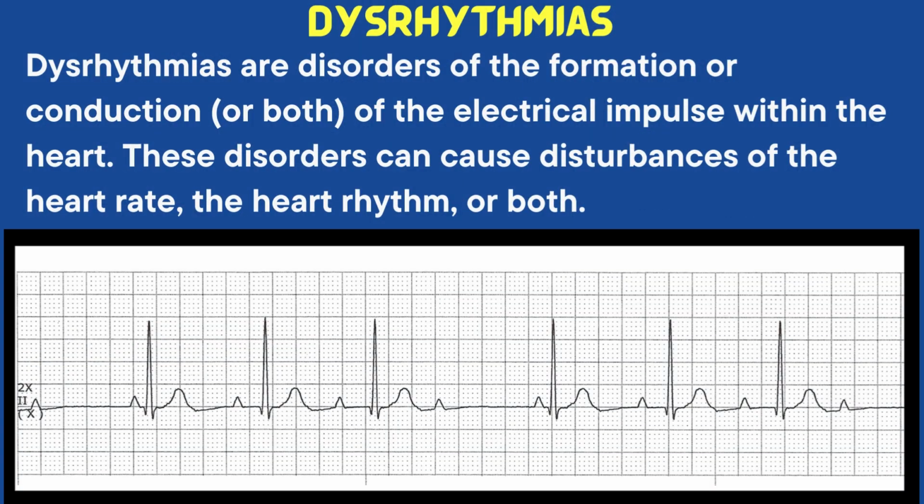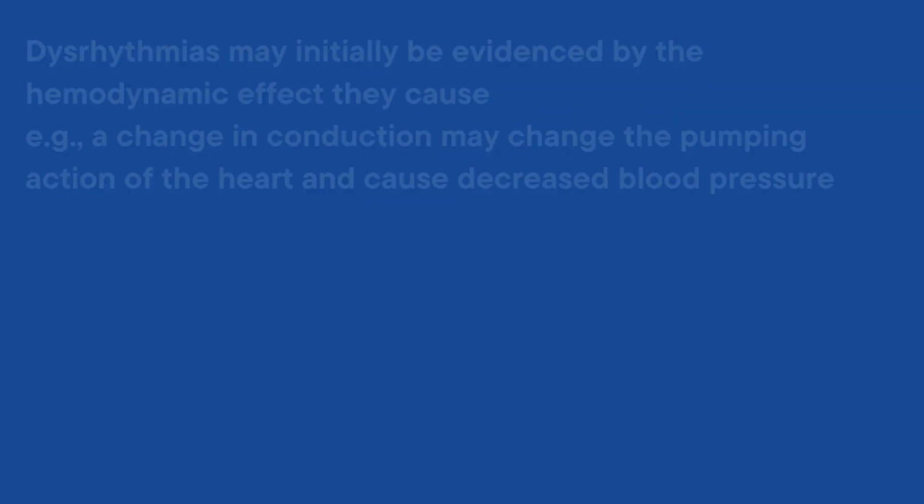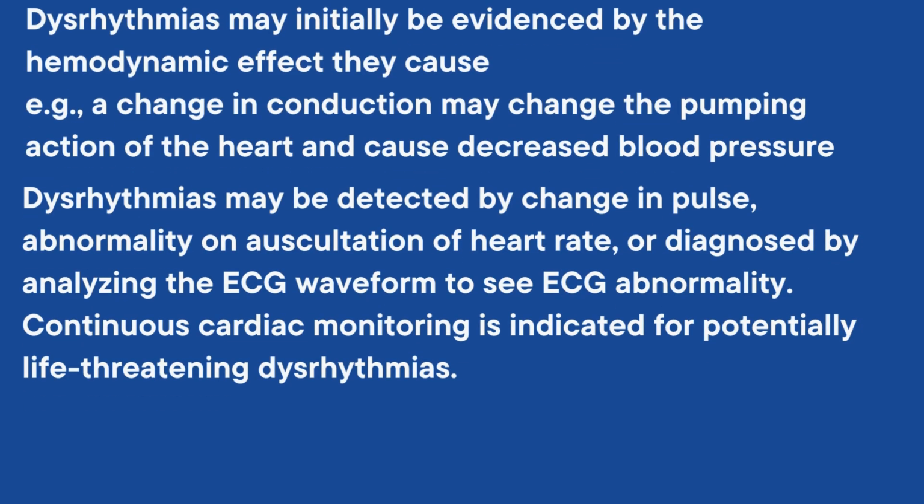What is dysarrhythmias? Dysarrhythmias are disorders of the formation or conduction of the electrical impulse within the heart. These disorders can cause disturbances of the heart rate, the heart rhythm, or both. Dysarrhythmias may initially be known by the hemodynamic effect they cause. For example, a change in conduction may change the pumping action of the heart and cause decreased blood pressure. Dysarrhythmias may be detected by change in pulse, abnormality on auscultation of heart rate, or diagnosed by analyzing the ECG waveform to see ECG abnormality.